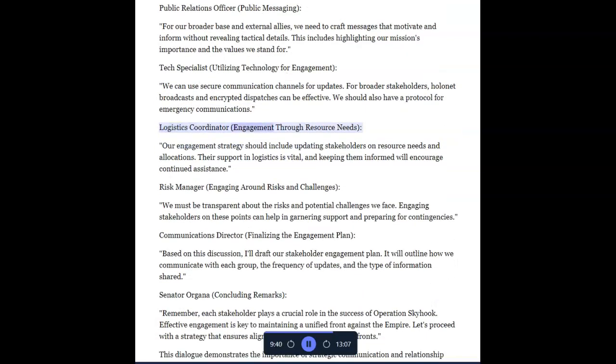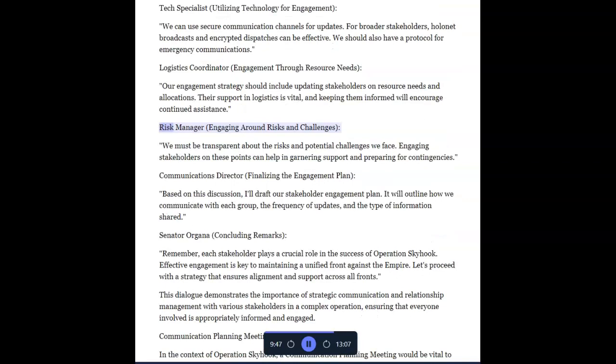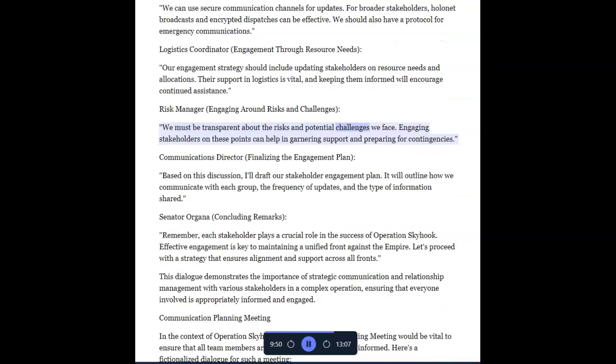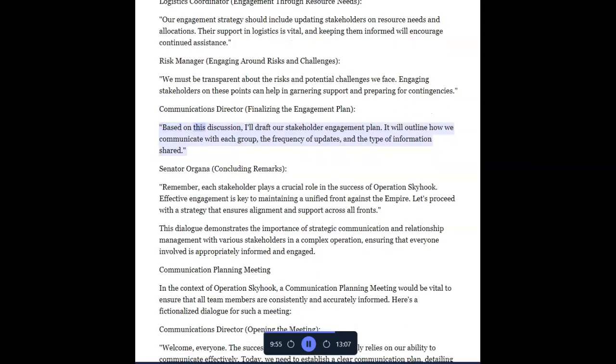Logistics coordinator, engagement through resource needs. Our engagement strategy should include updating stakeholders on resource needs and allocations. Their support in logistics is vital, and keeping them informed will encourage continued assistance. Risk manager, engaging around risks and challenges. We must be transparent about the risks and potential challenges we face. Engaging stakeholders on these points can help in garnering support and preparing for contingencies. Communications director, finalizing the engagement plan. Based on this discussion, I'll draft our stakeholder engagement plan. It will outline how we communicate with each group, the frequency of updates, and the type of information shared.